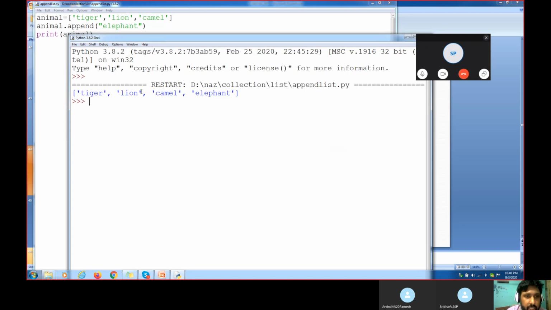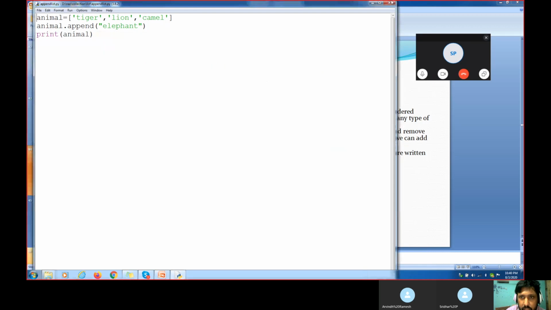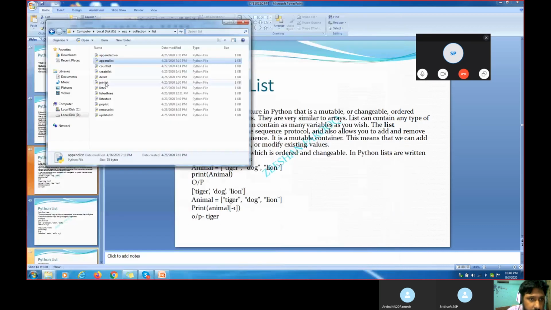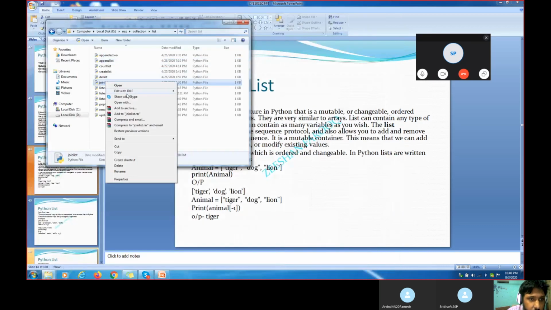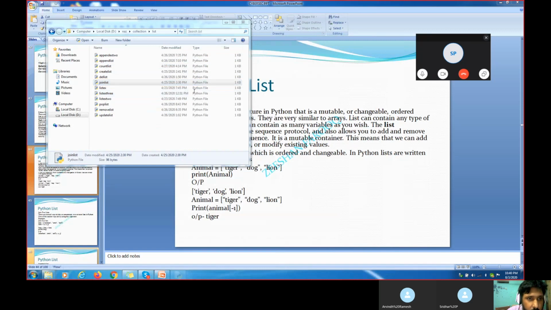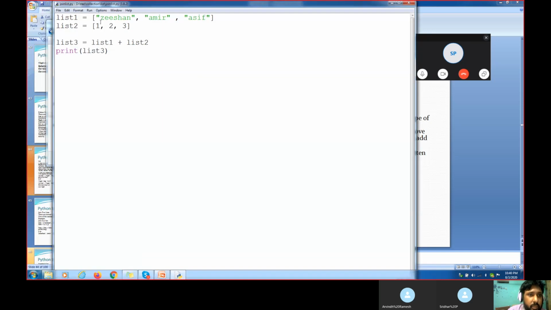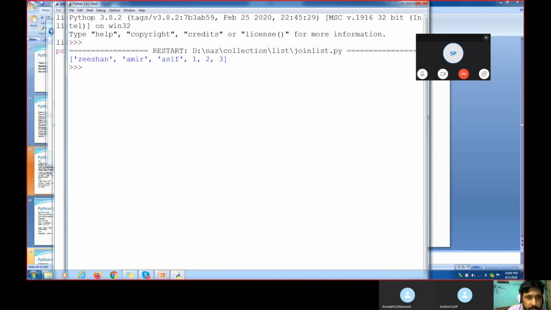So now: tiger, lion, camel, and elephant. See the difference between append and the join. Both are different. The append method and the join method that we are applying in the list are different. So now let's start here. We saw the example of the append, right? Now let's see the example of a join. Join means what? I just told you, right? Zishan, Amir, Asif, two things we are joining. You see how the output is coming.